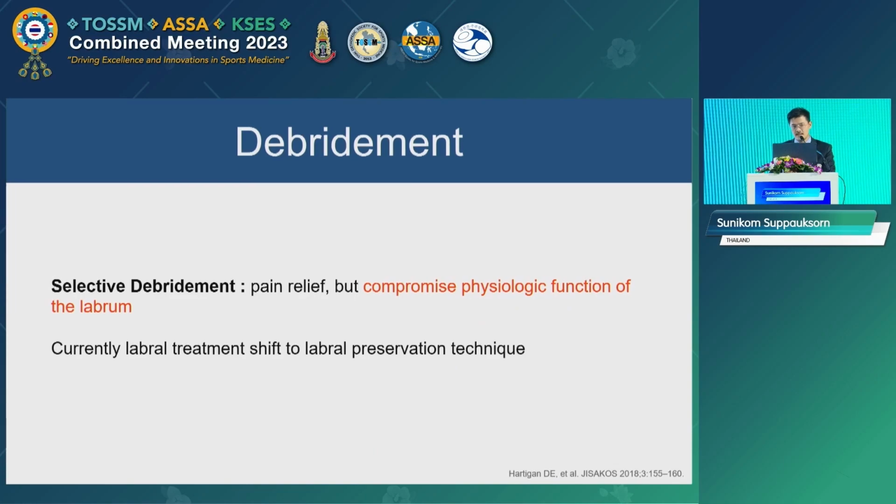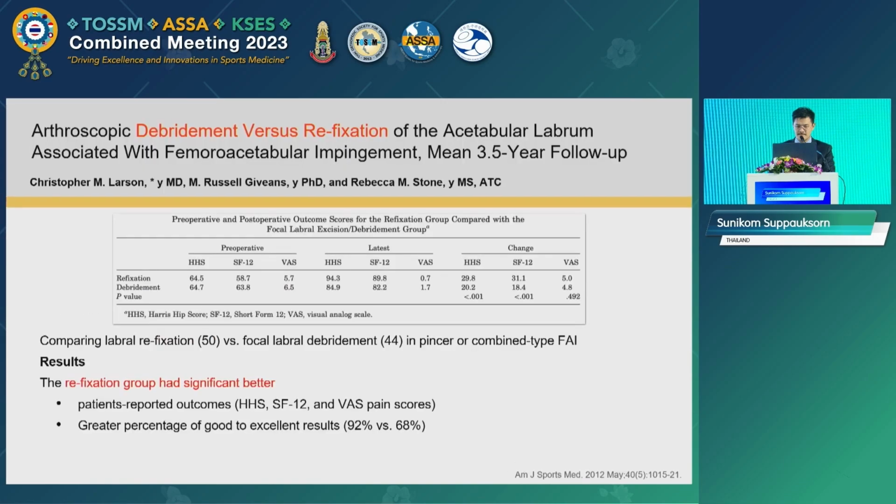Let's start with the labral debridement. In the early development of hip arthroscopy, most labral lesions were treated with labral debridement, and the goal is to relieve the pain and return the patient's function. And the literature reports good outcomes in short-term follow-up. However, debriding the labral tissue may cause loss of suction seal and compromise the hip biomechanics.